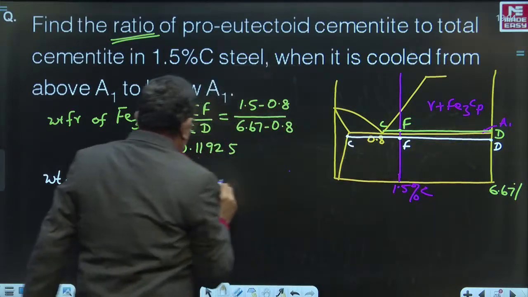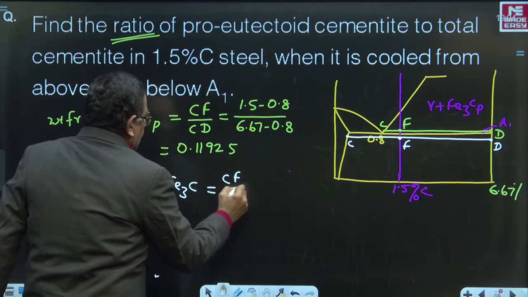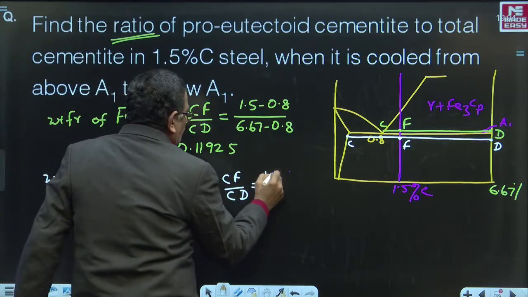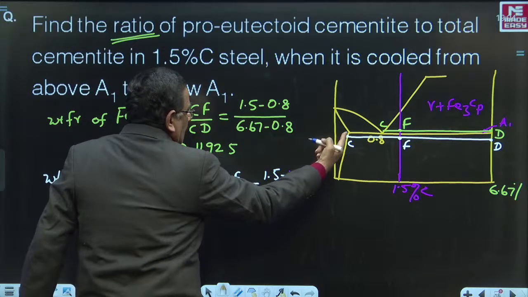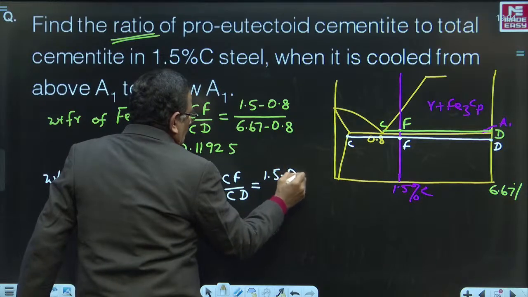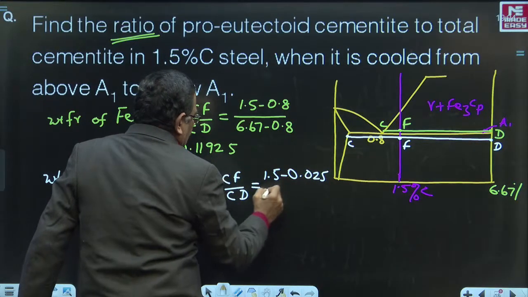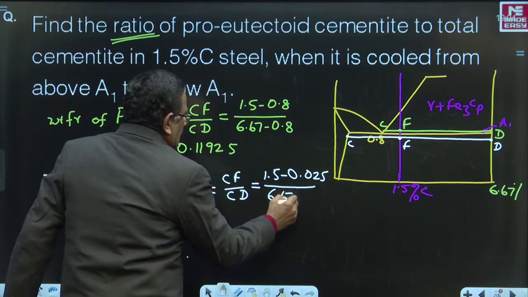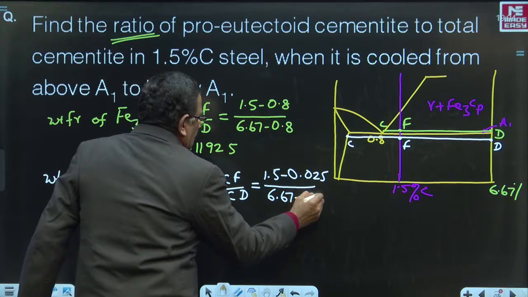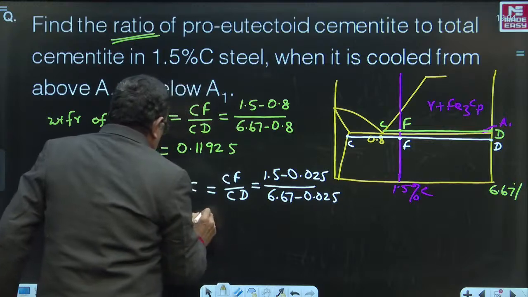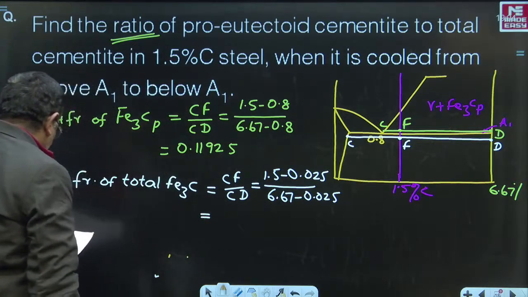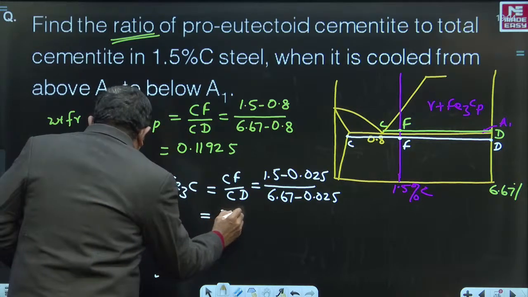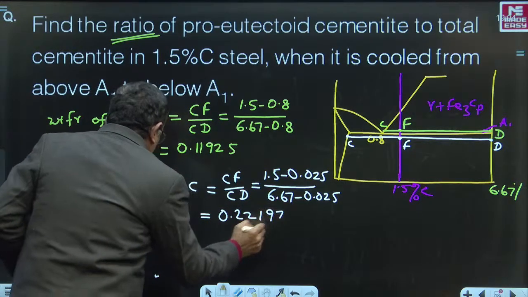It is given by CF divided by CD. CF is 1.5 minus 0.025 at C, divided by CD, which is 6.67 minus 0.025. This gives the total cementite as 0.22197.